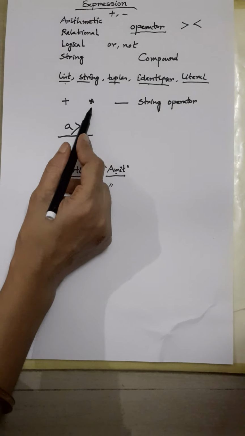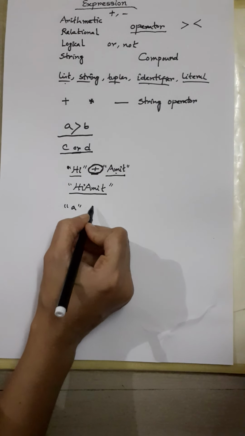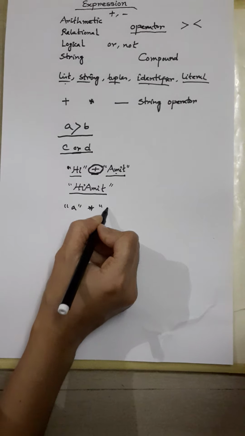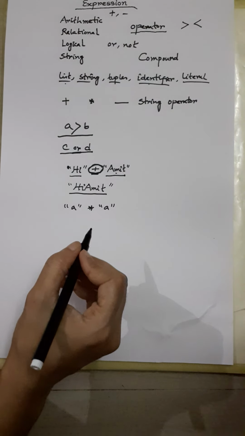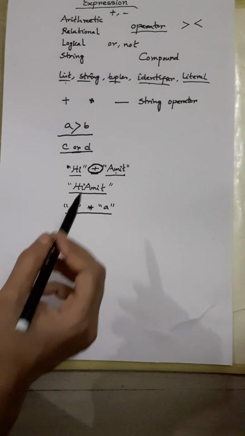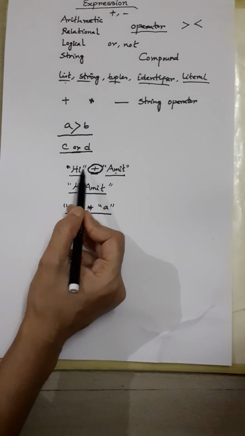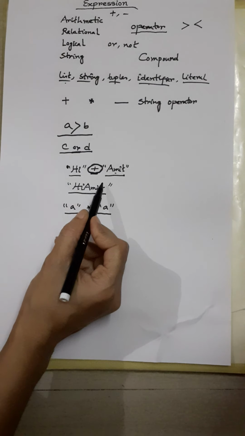Now next, this star. If we do "A" star "A", what will happen? It will give you an error. See, if you are using plus on both the strings, it will concatenate and give you the result.